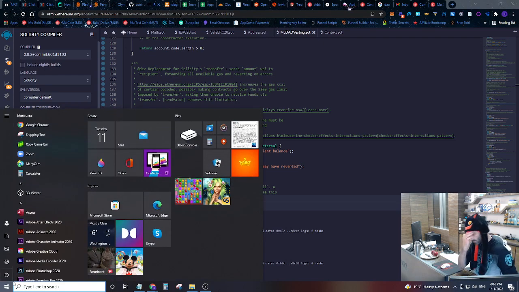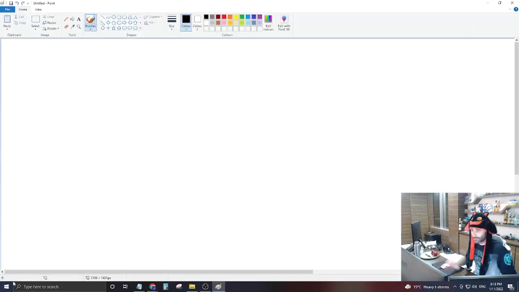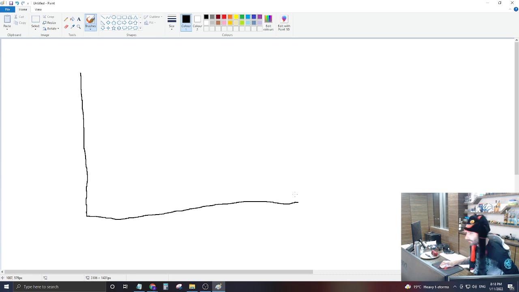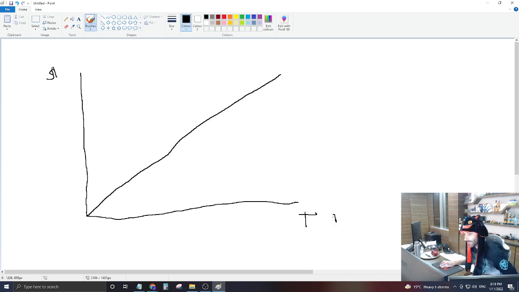And I just want to give you a little idea here real quick of this linear vesting schedule. So this linear vesting schedule, you can say this is going to be time and this is going to be value or amount, and a linear vesting schedule is going to vest like this, meaning if this time is 1/1/2028, by the time this time reaches here, then this will have vested 100%.